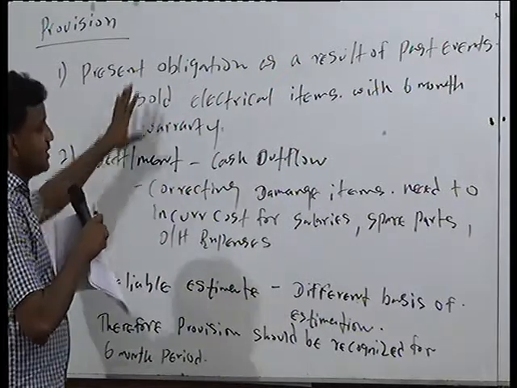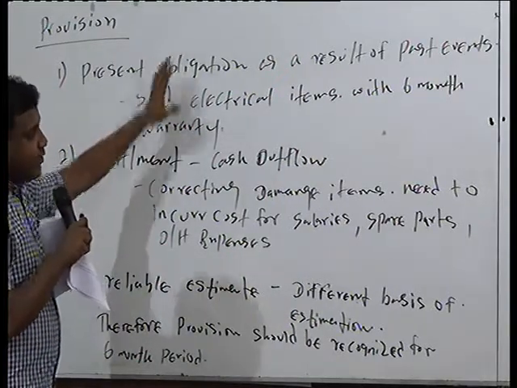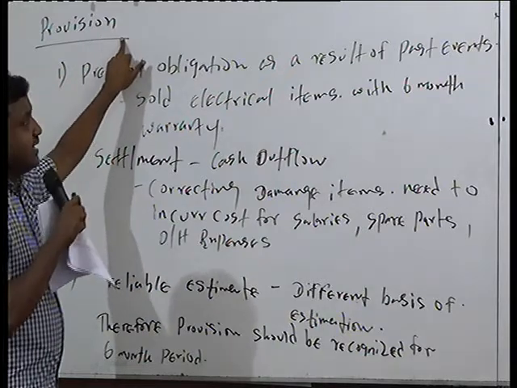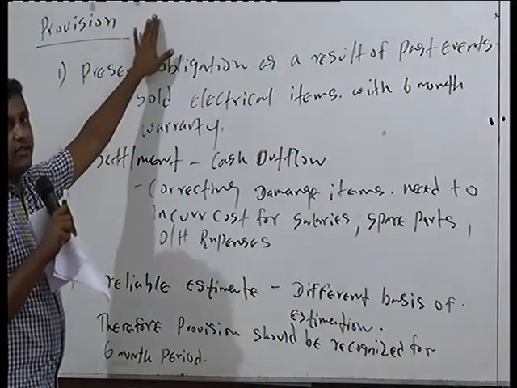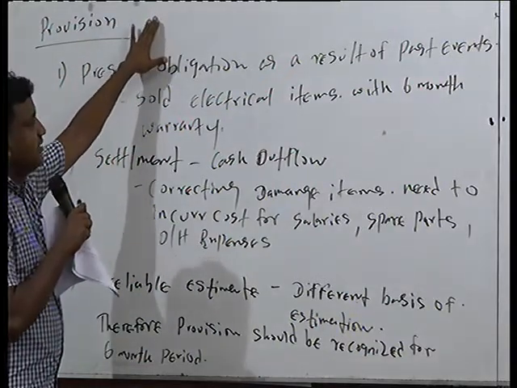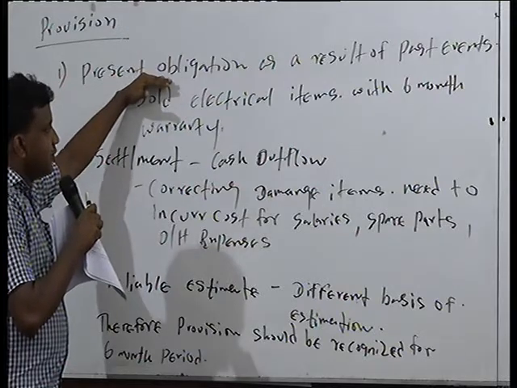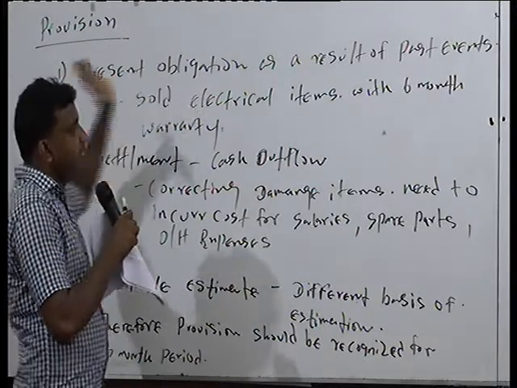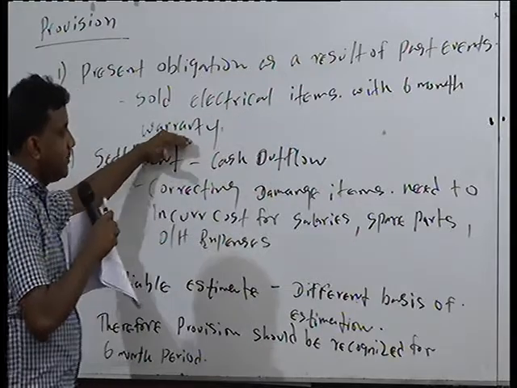It's a very good analysis, because in this question the examiner is not asking to analyze the question, but for your information I have analyzed this question subject to the criteria given for the recognition of a provision. We identified a present obligation because you have sold electric items with a 6-month warranty period.